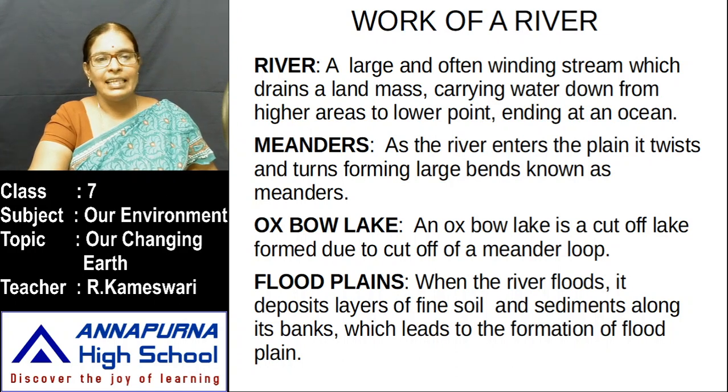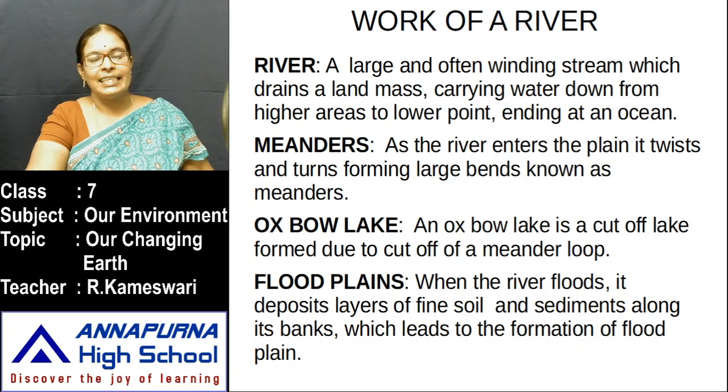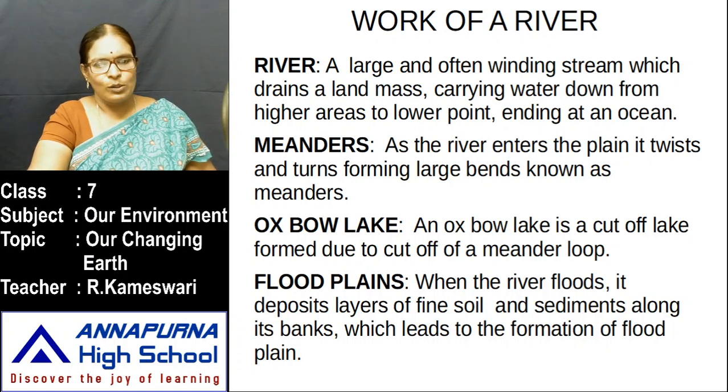When the river floods, it deposits layers of fine soil and sediments along its banks, which leads to the formation of a floodplain. Those areas where fine soil is deposited are called floodplains.